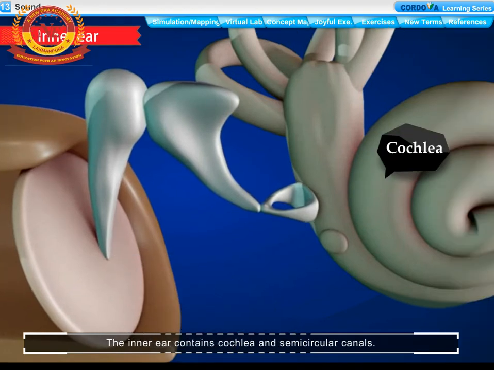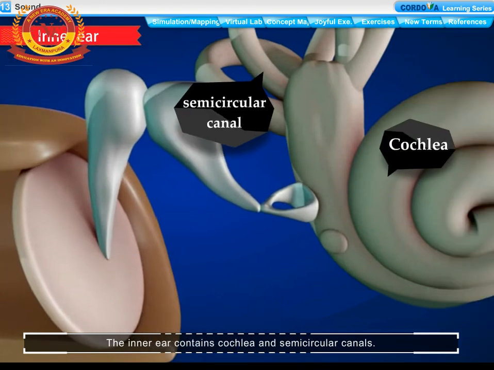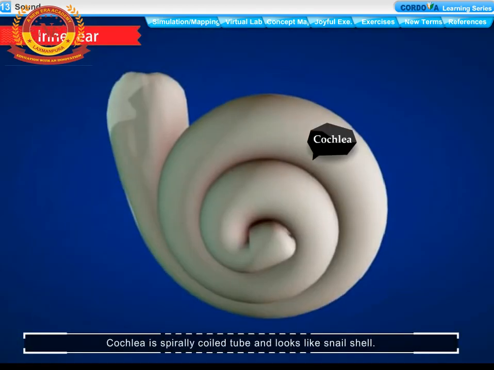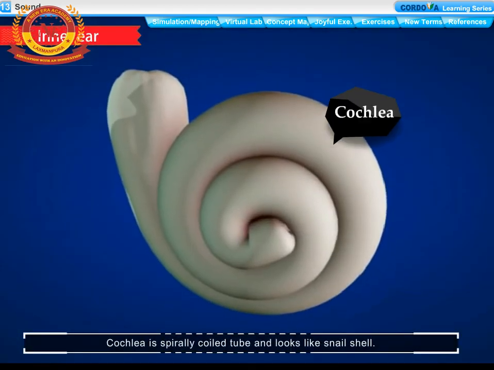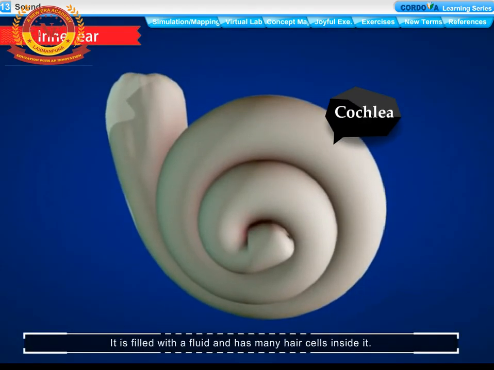The inner ear contains cochlea and semicircular canals. Cochlea is a spirally coiled tube and looks like a snail shell. It is filled with a fluid and has many hair cells inside it. The receptors send impulses through sensory neurons to the auditory nerve, which connects inner ear to the brain.